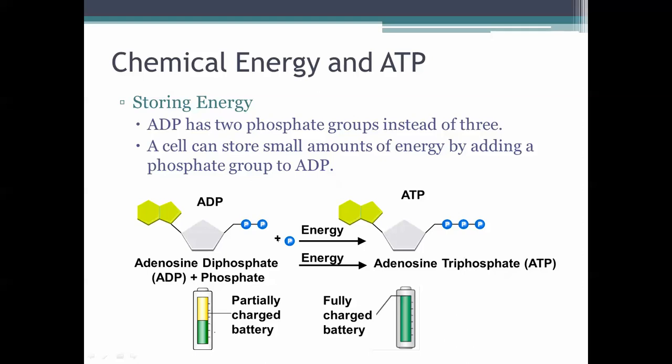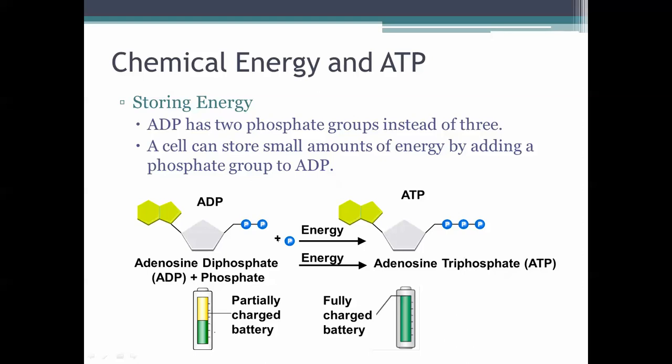So just sticking that little P on the end gives us, the analogy they use here is a partially charged battery. Right here on the left with ADP, we only have a partially charged battery, but by adding that phosphate group on, now we have a fully charged battery. Another comparison would be your cell phone here on the left. It just doesn't have quite enough juice to do what you want. However, you plug it in, the energy, adding on the phosphate group gives you a fully charged battery, so now you can text in class or whatever it is you all do.